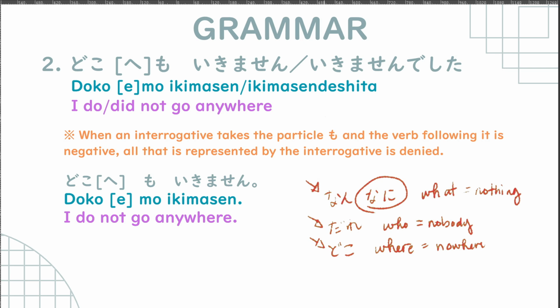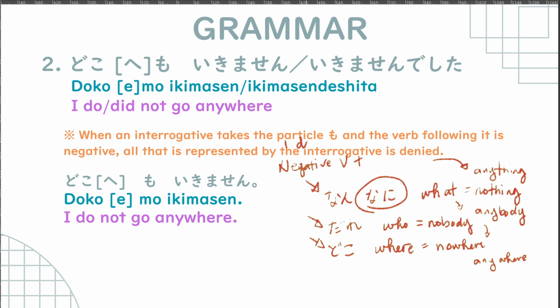But in the English language, if we go negative form of verb plus this, nothing, nobody, nowhere, we use any: anything, anybody, or anywhere.